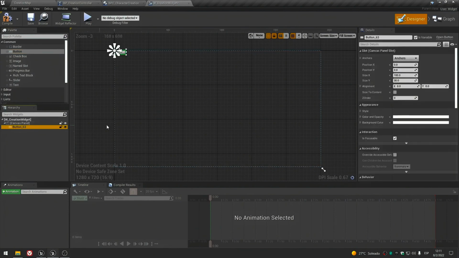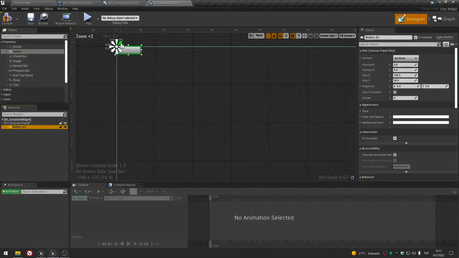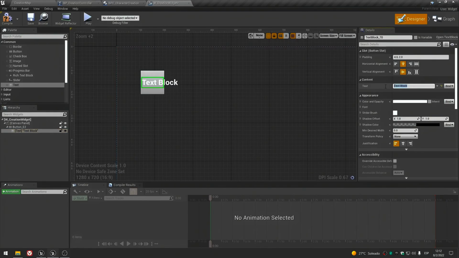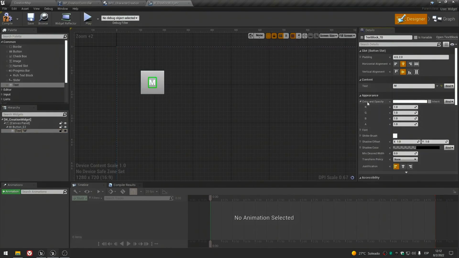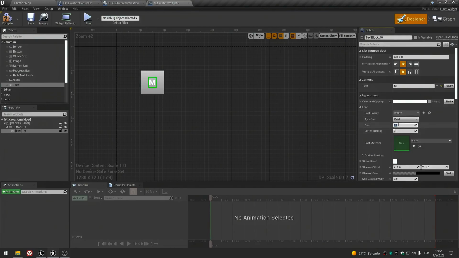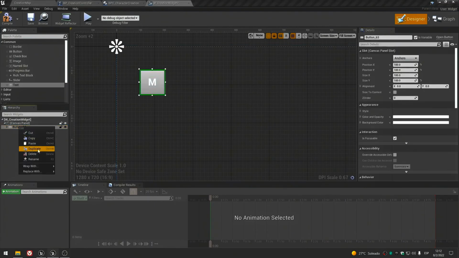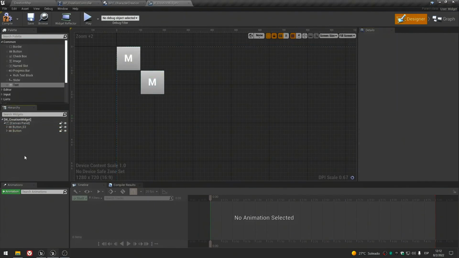Let's add a button to the canvas. We will anchor it to the top left corner with an offset of 100, and it will be 100 in size. And next we will add a text with the character M, and now we duplicate it. One thing is that this is just temporal.